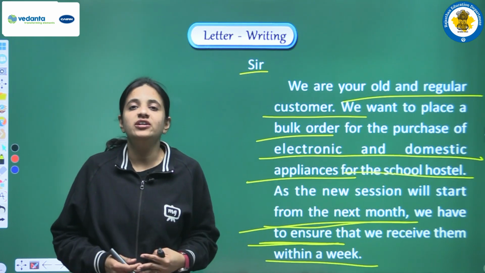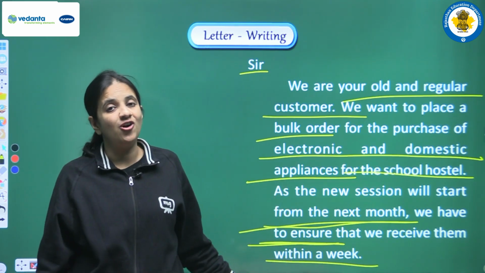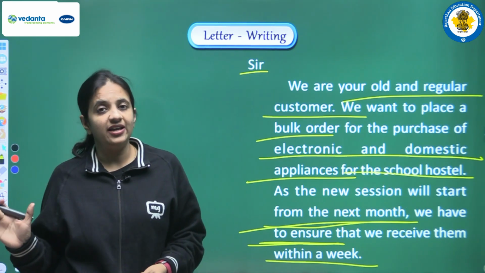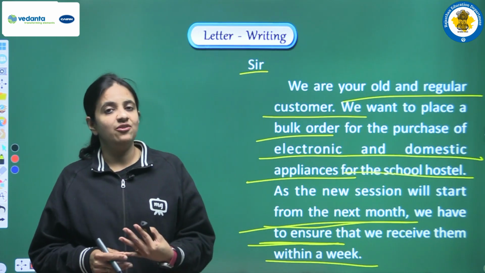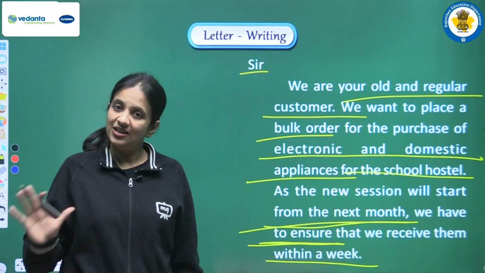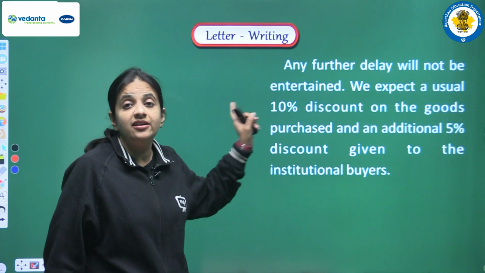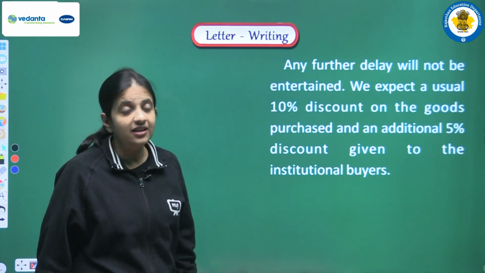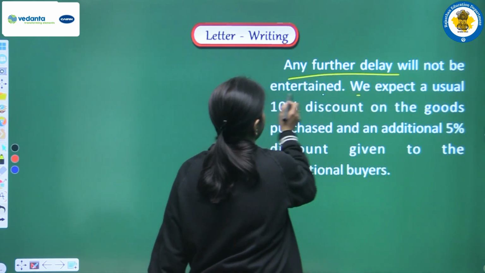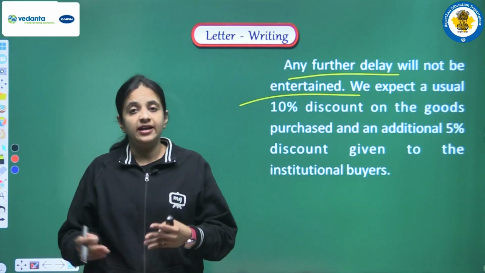So actually we want all the items within a week, and we want to confirm that delivery should be there within a week. No delay is expected, or no delay will be allowed in this delivery. Why? Because the new session is about to start. Okay. Next, any further delay will not be entertained. So again we are repeating this thing, कि हम बिल्कुल क्लियर कर रहे हैं लेटर में, that no further delay will be entertained.